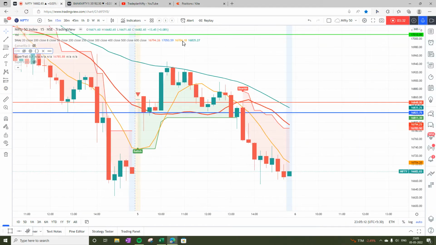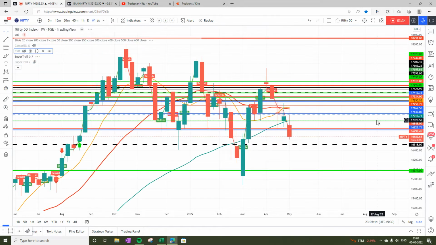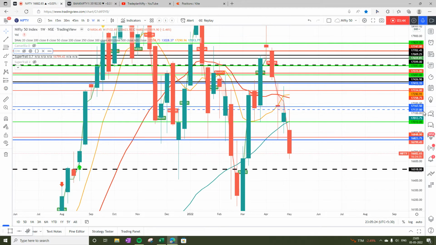Now let's have a look at Nifty. When we look into Nifty on the weekly chart, we see that this week, tomorrow is the last trading session, and the market has closed below my blue magical line. I use a fairly simple trade setup. If you want to know more about my trade setup, then please check out my video called Trade Setup on my YouTube channel Tradeplan Nifty.